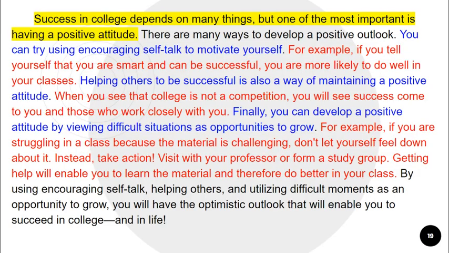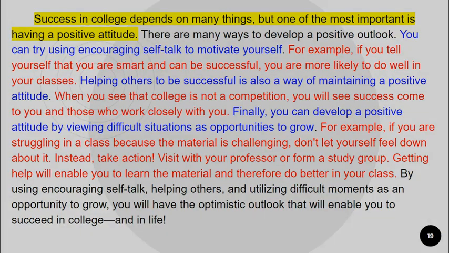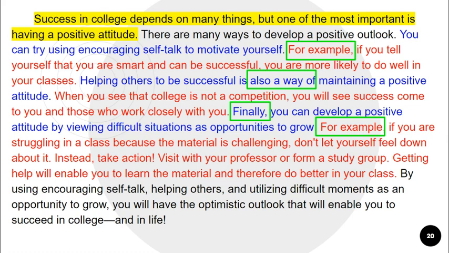Let's look one more time at the paragraph about positive attitudes and college success. The writer organized the paragraph by providing relevant minor details after each major detail to add more information about each major. The writer used transitions to establish relationships between ideas. Identify the transitions the writer used in the paragraph to build coherence. Here are some of the transitions the writer used. The writer also created coherence by repeating words or phrases to refer to previous sentences.